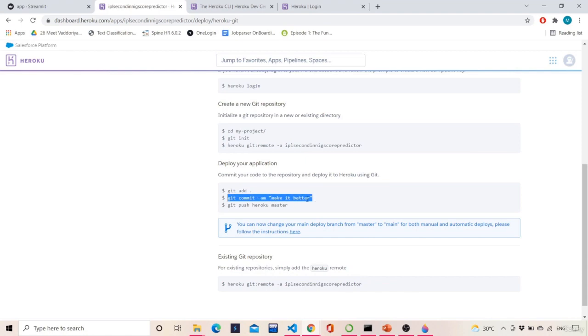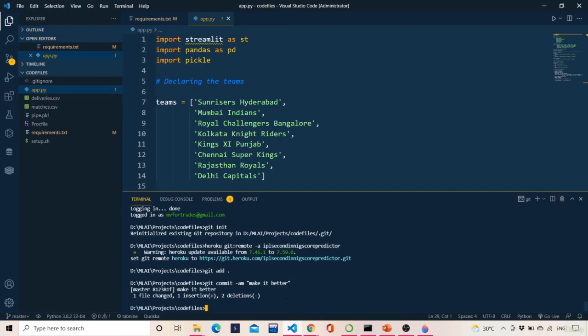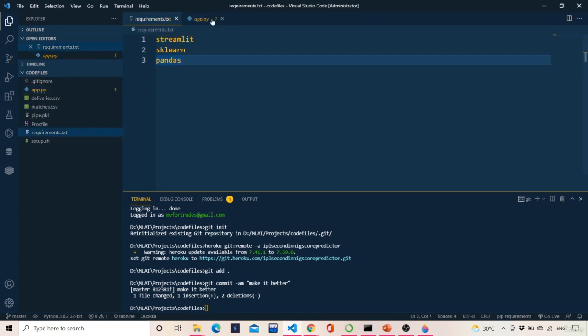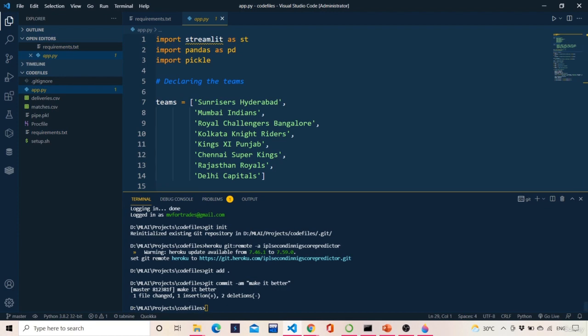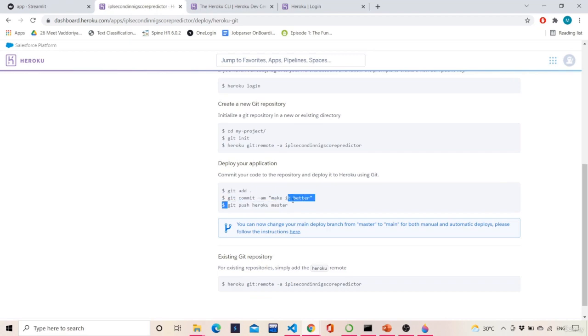Now do git commit, make it better. Paste it. There was one insertion and two deletions which were made. In this requirements.txt file only we did some insertions and deletions. That is why one file changed. So you can see that it is dynamically getting updated.